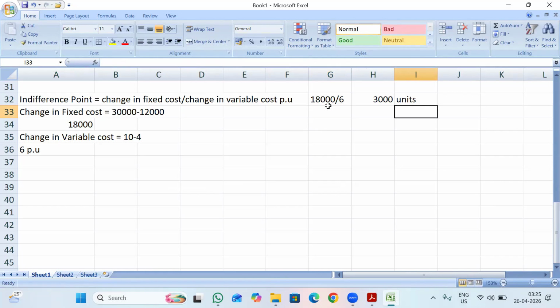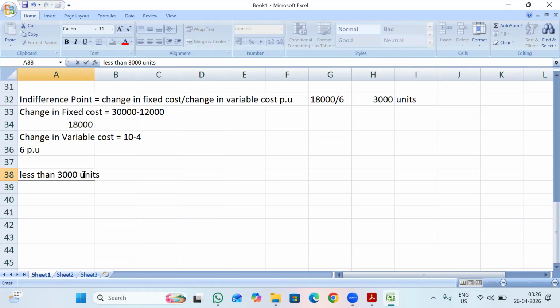Now we need to remember one important rule here. If a machine is producing less than 3,000 units, that is my indifference point. So what is the indifference point? There is no difference between both machines.